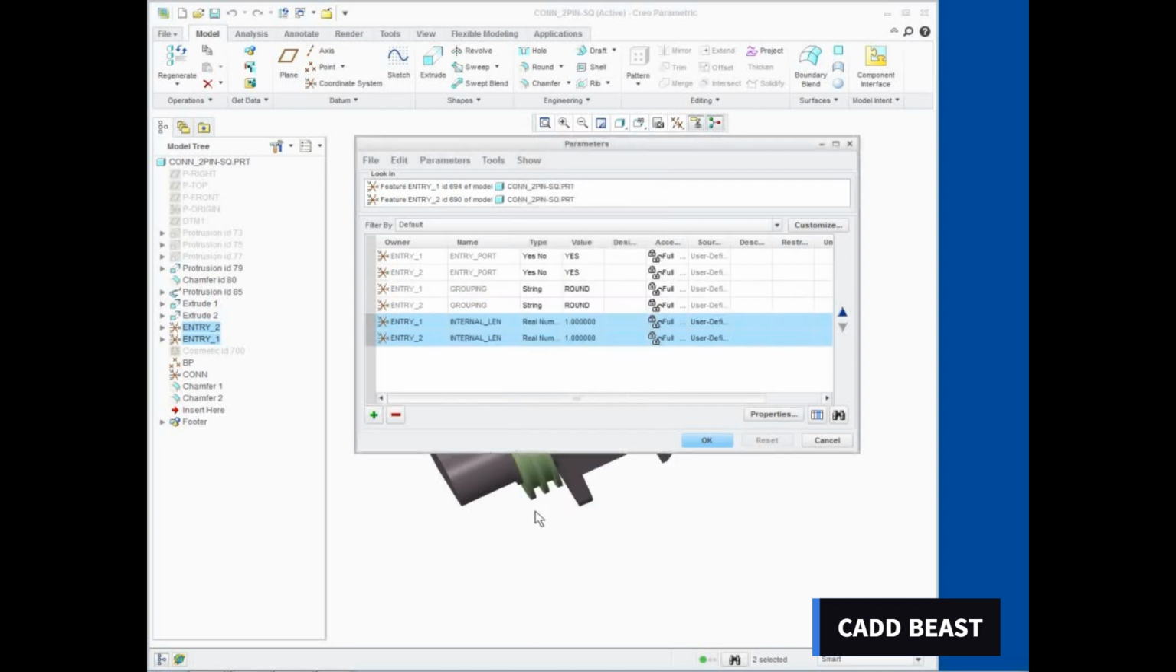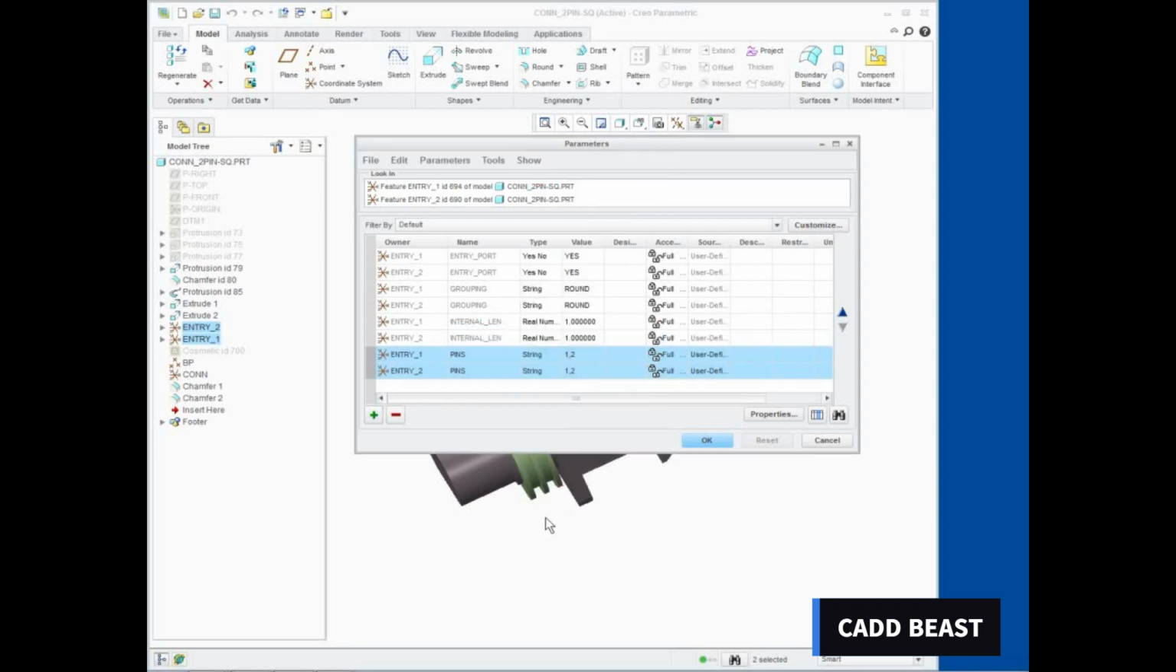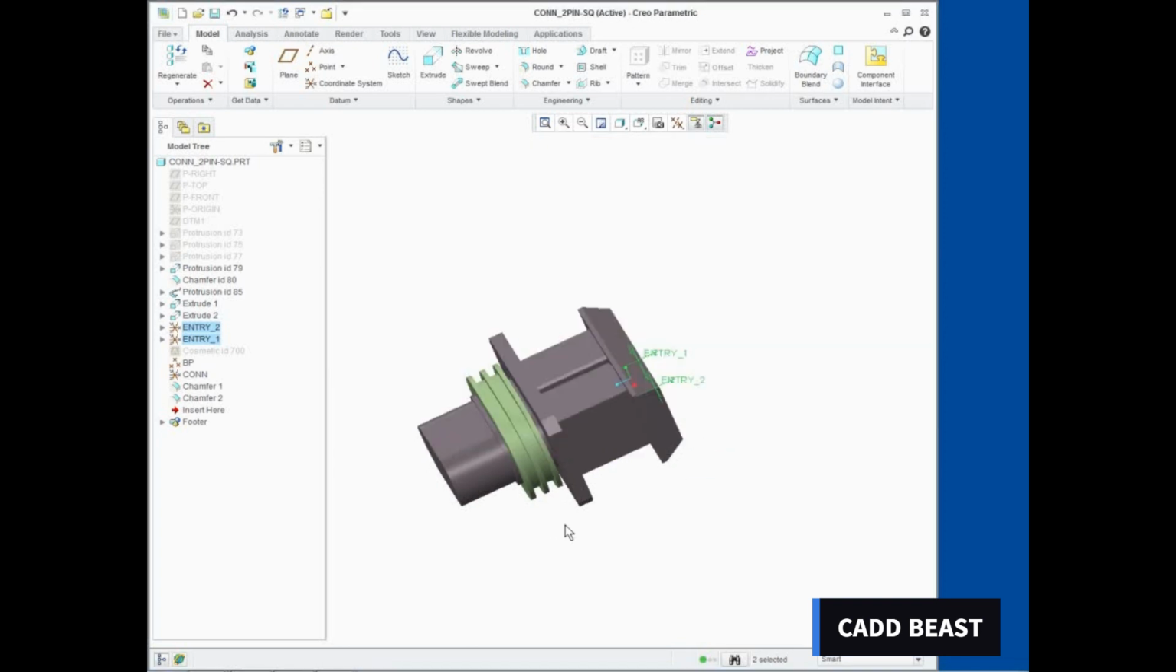Click New Parameter. Type Pins as the name. Select String as the type. Type 1, 2 for the value. Click OK. Click OK in the Parameters dialog box. Click Close from the Quick Access toolbar.